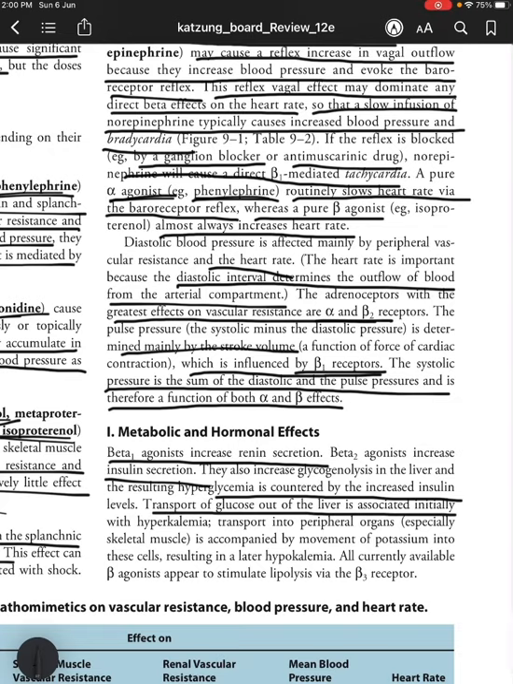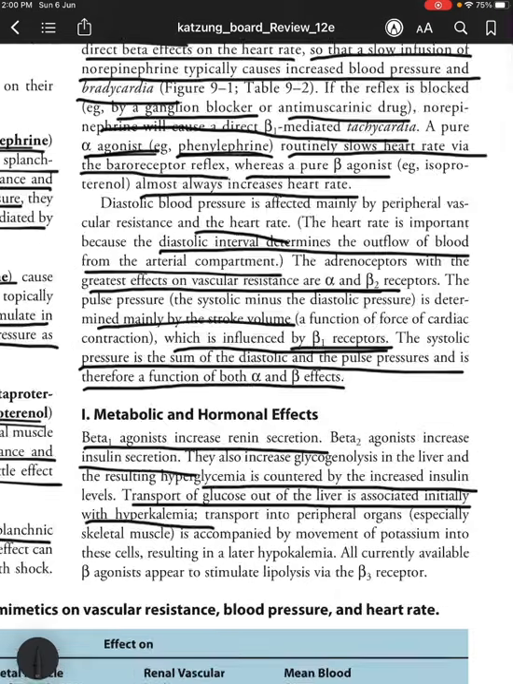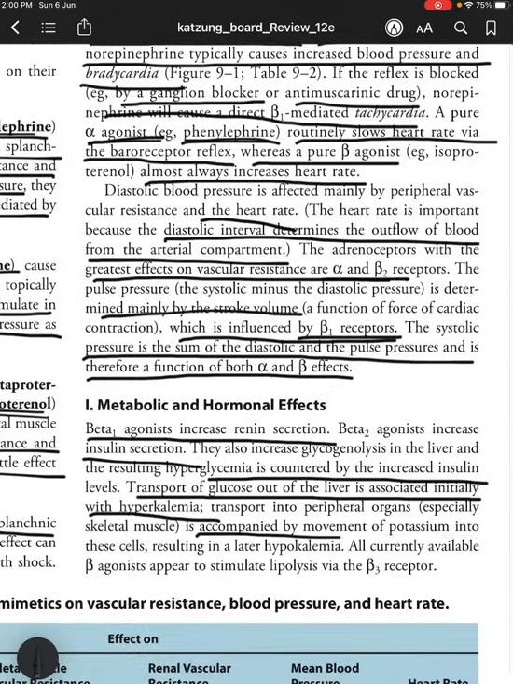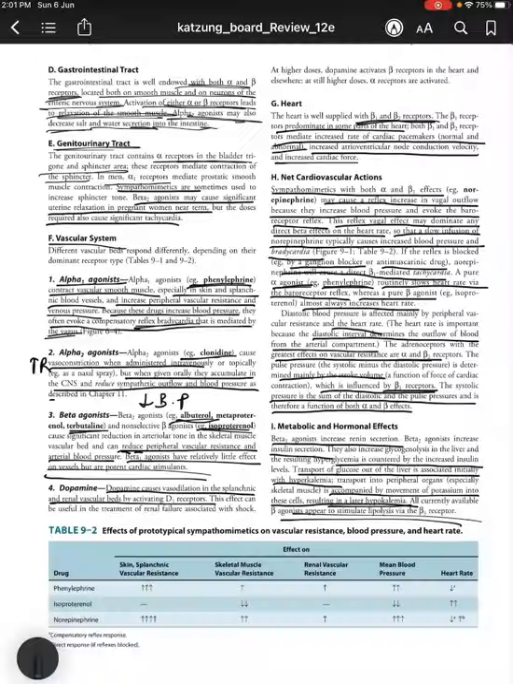Transport of glucose out of the liver is associated initially with hyperkalemia. Transport into peripheral organs is accompanied by movement of potassium into the cells, resulting in a later hypokalemia. Okay, all currently available beta agonists appear to stimulate lipolysis via the beta 3 receptor.